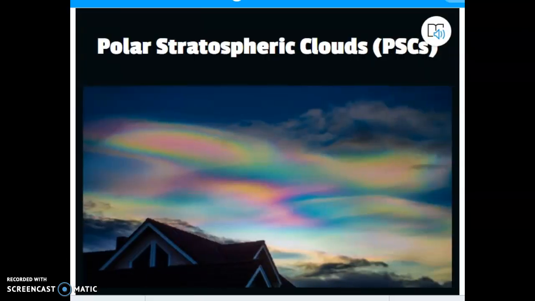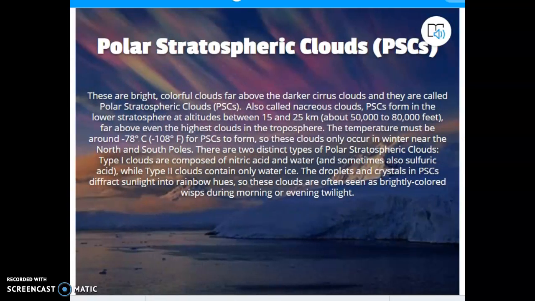Fog. Polar stratospheric clouds: as you're going through here, you don't have to know these, but how in the world would I not at least introduce these to people because they're beautiful clouds? You can read on your own why and when they're formed. If you decide to add them to the cloud project later on, you're doing that on your own, and it's just going to get you some extra points. They're not going to be on the test.